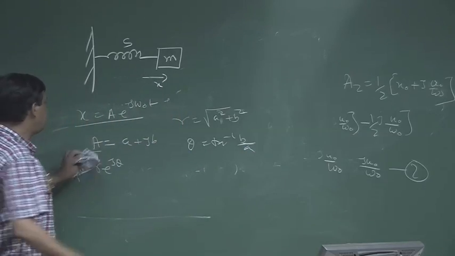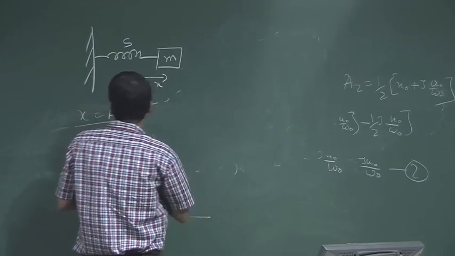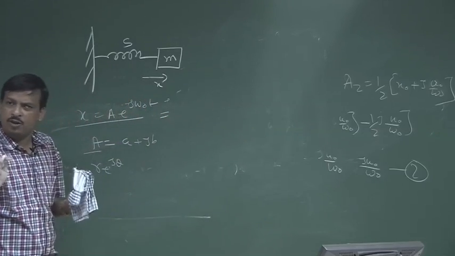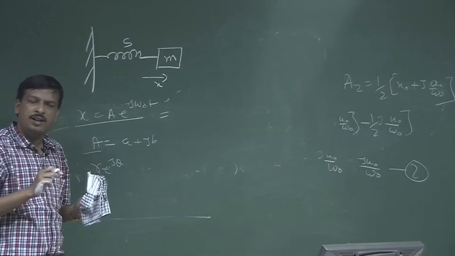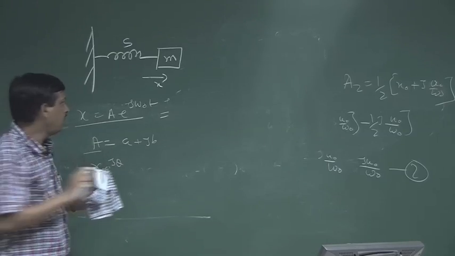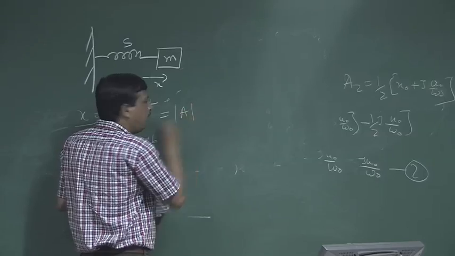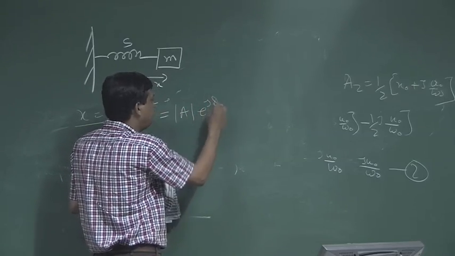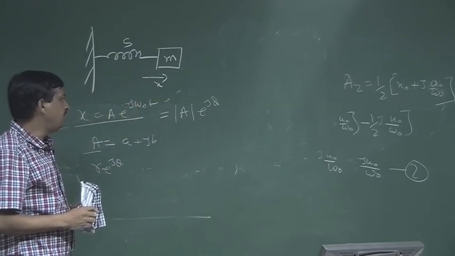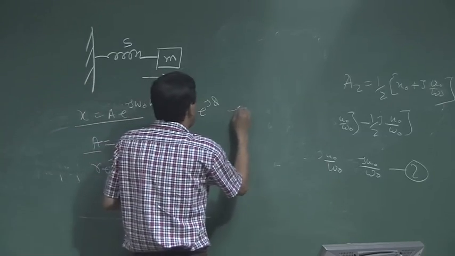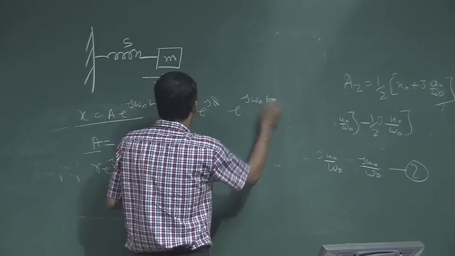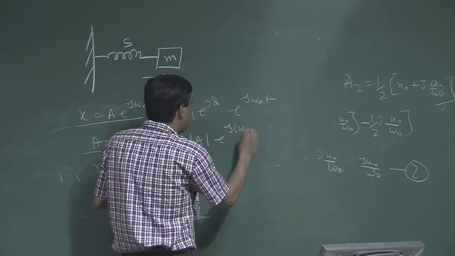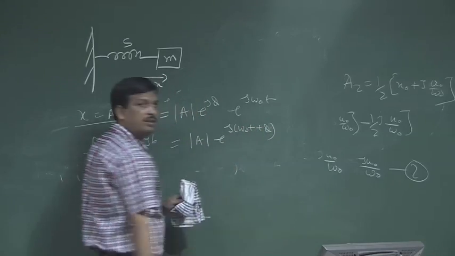So, instead of a, I can write the amplitude multiplied by the phase, small amplitude e to the power j phi, where phi is the angle, times e to the power j omega 0 t. So, it is nothing but mod of a e to the power j omega 0 t plus phi.